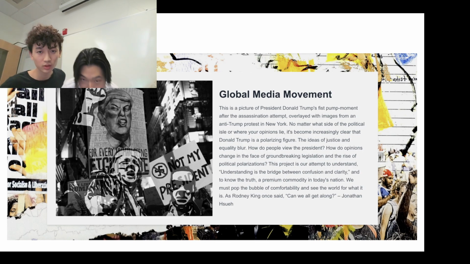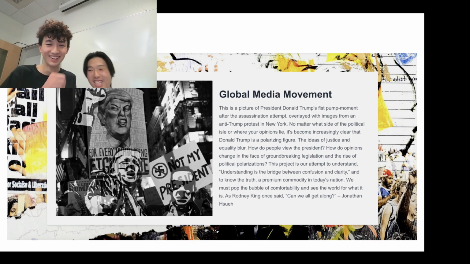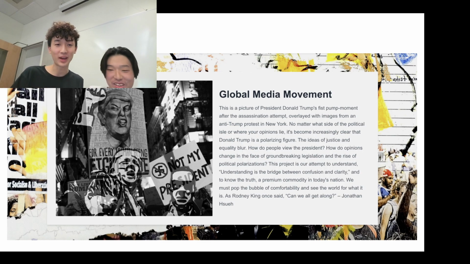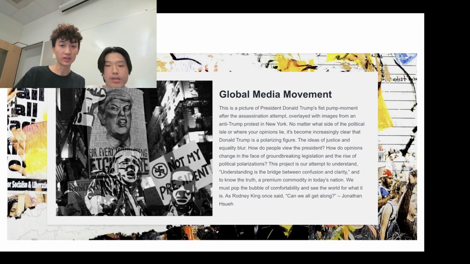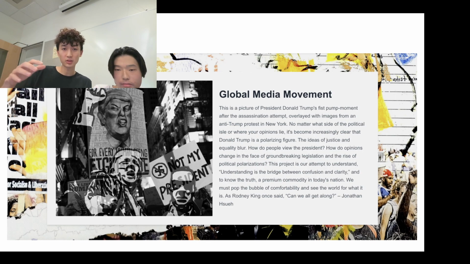Overall, we made a website, with a very limited backend, to display our data on the web. Second, this is a movement to understand the polarization of America. Donald Trump is a very polarizing figure, and this could have positive or negative connotations for the direction of the country. We have to understand how these factors will impact the future. As Rodney King once said, "Can we just all get along?"